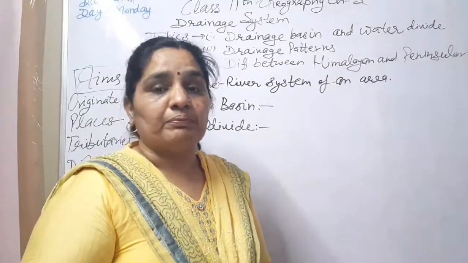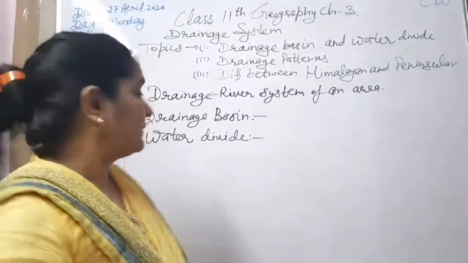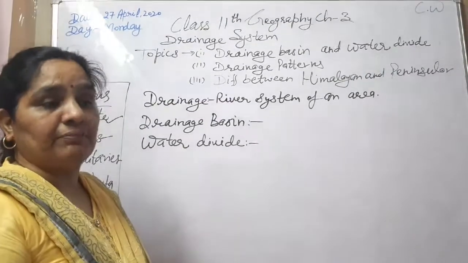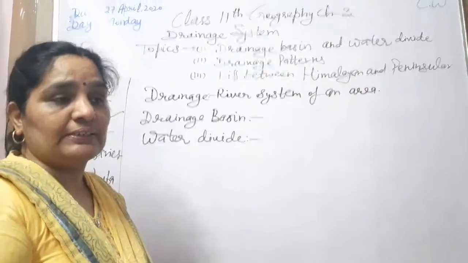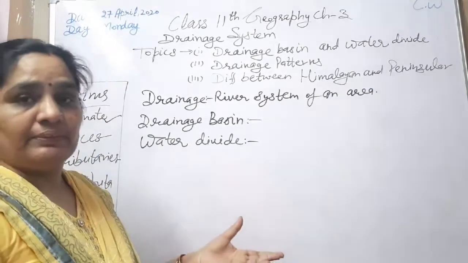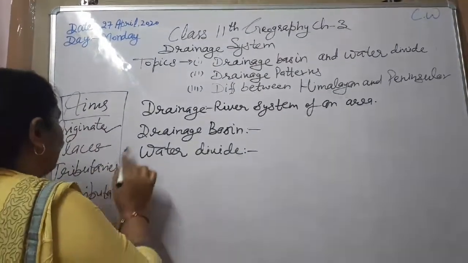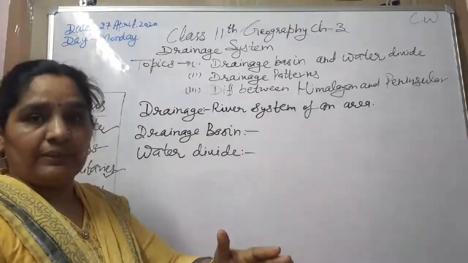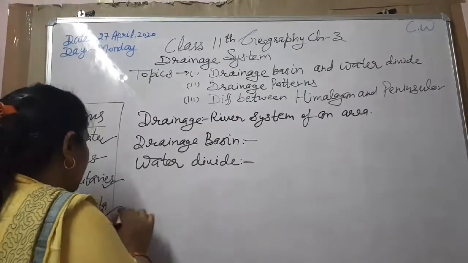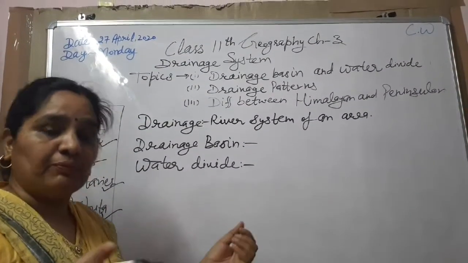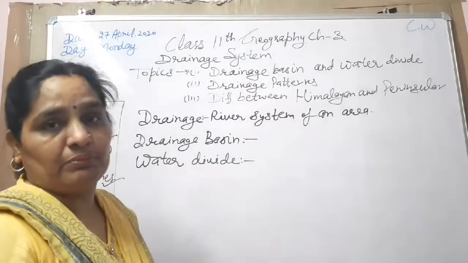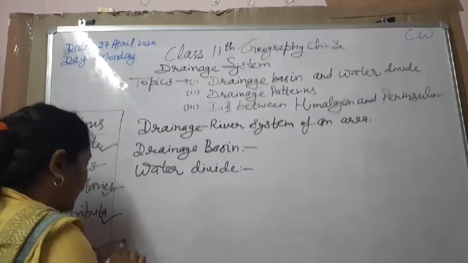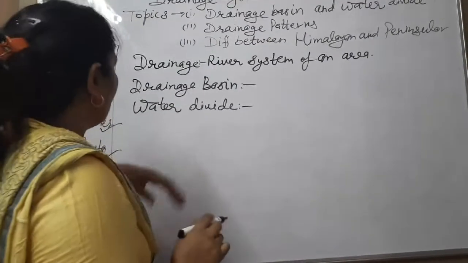What are the main objectives of this? We will discuss, first, originating places. We will be able to know the different places where rivers originate, and their drainage paths also. Then we will know the tributaries, which small streams are joining the main rivers. Distributaries: how the rivers divide into different streams before meeting big water bodies like lakes, seas and oceans. Next one is river courses. So we will discuss all these things.